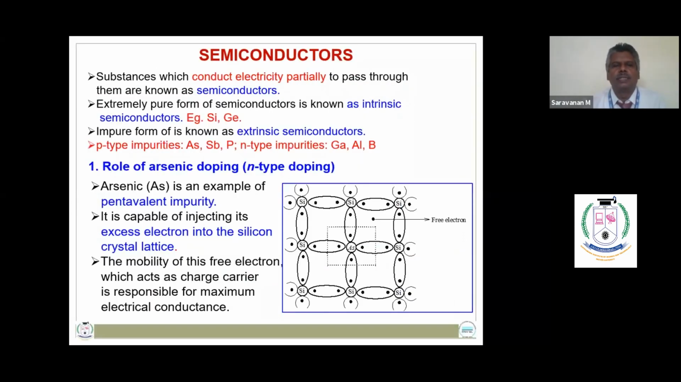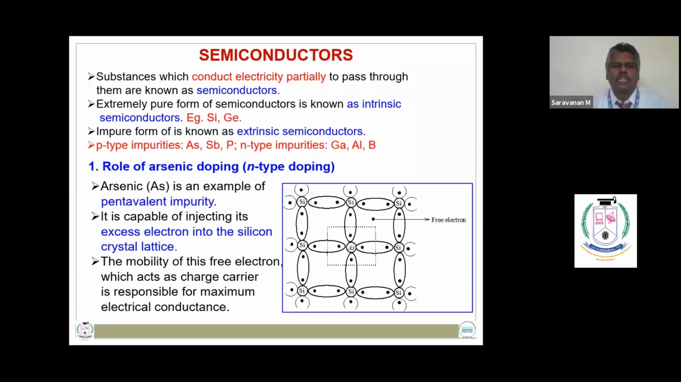Semiconductors are substances which conduct electricity partially, and the extremely pure form of semiconductors is known as intrinsic semiconductors, and the impure form of semiconductors is known as extrinsic semiconductors. The types of impurities added to enhance the electrical conductivity of semiconductors are p-type and n-type impurities.